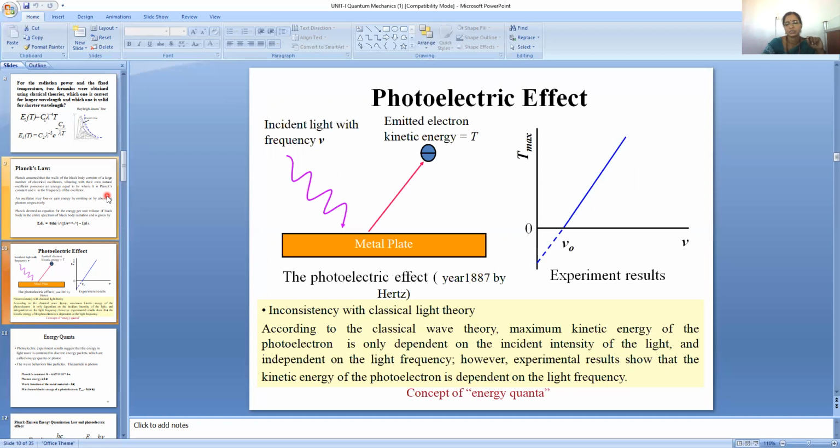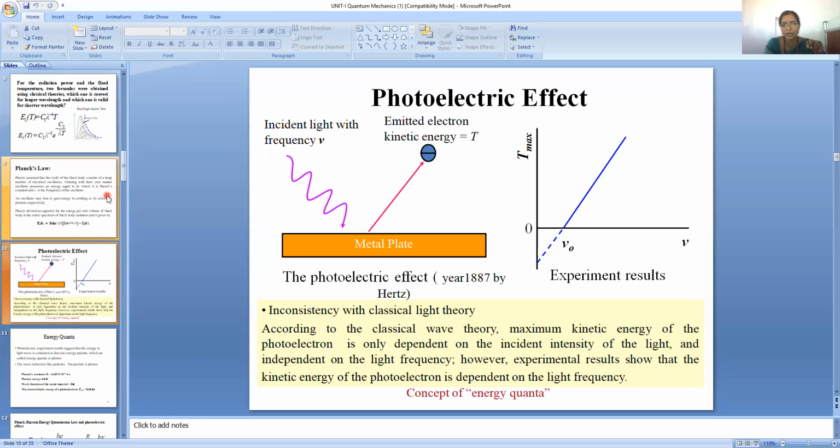Next, the photoelectric effect. What is the photoelectric effect? The photoelectric effect is nothing but this: when radiation is incident on a metal plate, the incident radiation is absorbed by the electrons on the surface of the metal plate, and they acquire high energy.